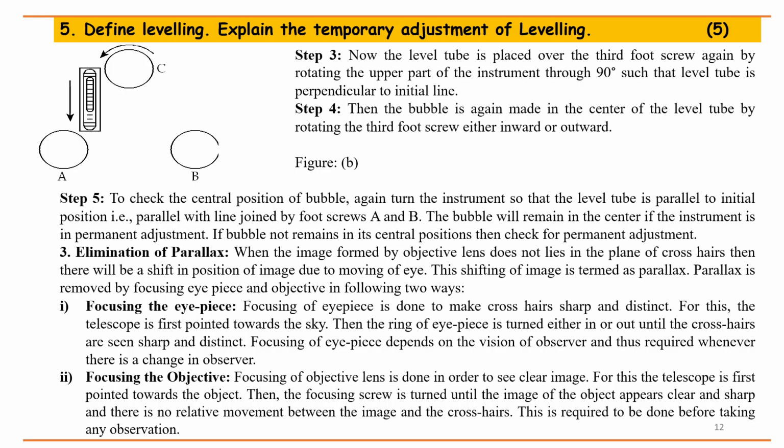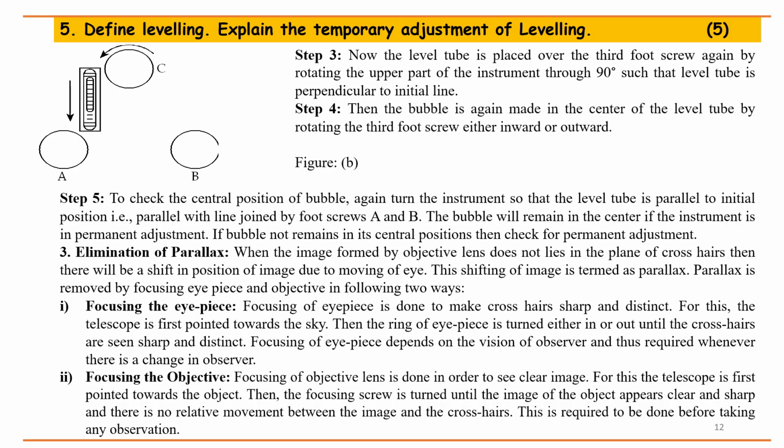Point 3. Elimination of parallax. When the image formed by the objective lens does not lie in the plane of the crosshairs, then there will be a shift in position of the image due to moving of the eye. This shifting of image is termed as parallax.